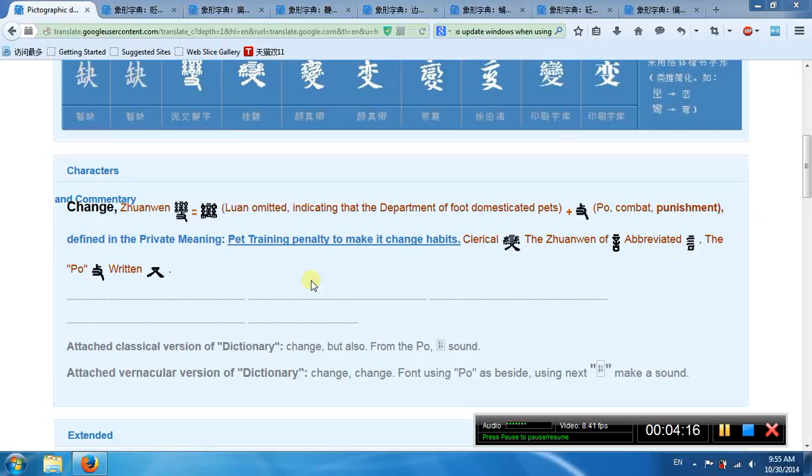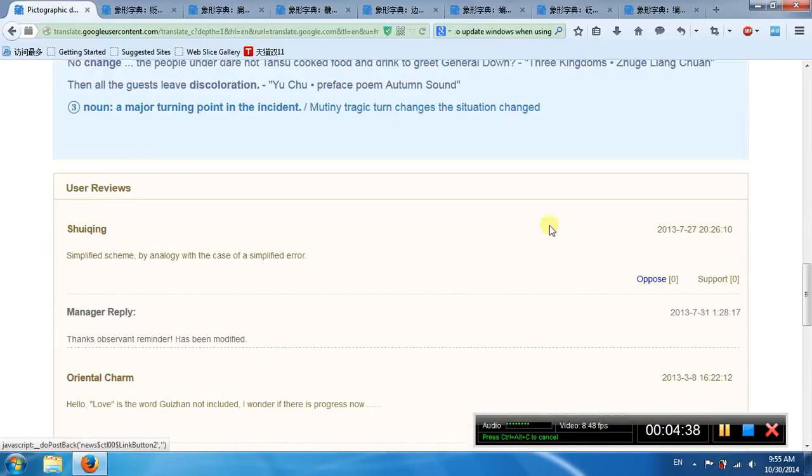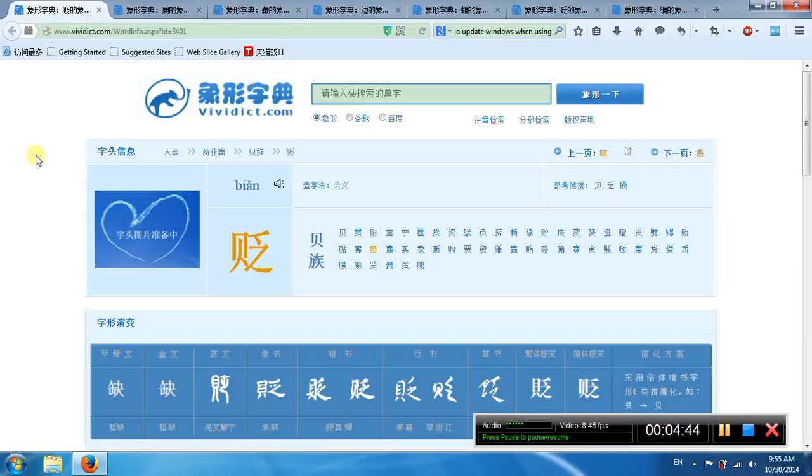So its meaning is the training of the pet, so it may change its habits. So its first meaning, pet training to make it change habits. Second meaning, to change, to be different from the original. Third meaning, turning point in the incidents.